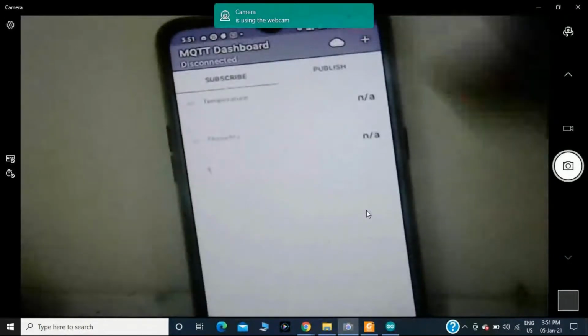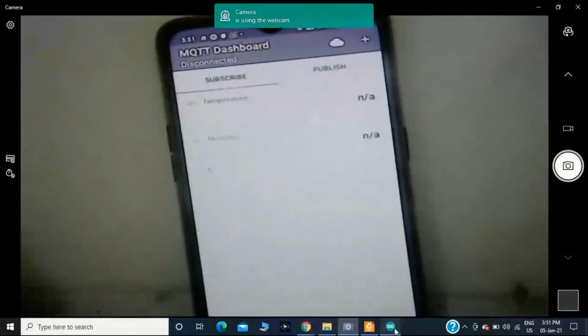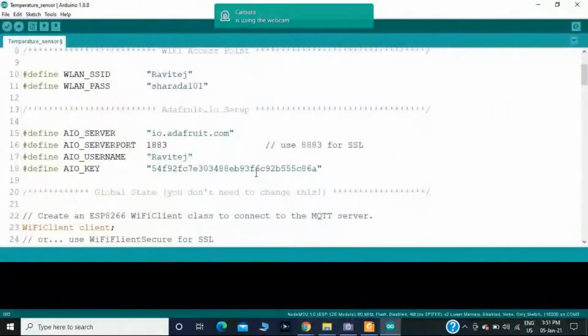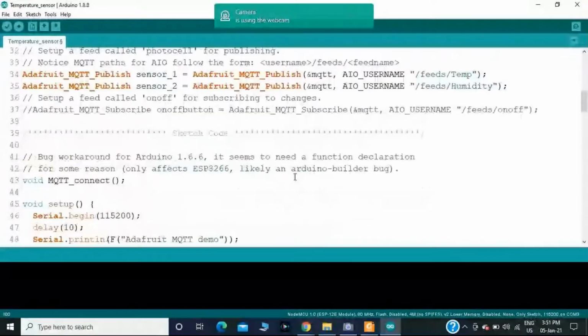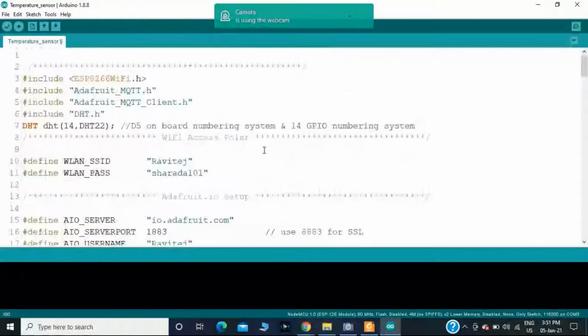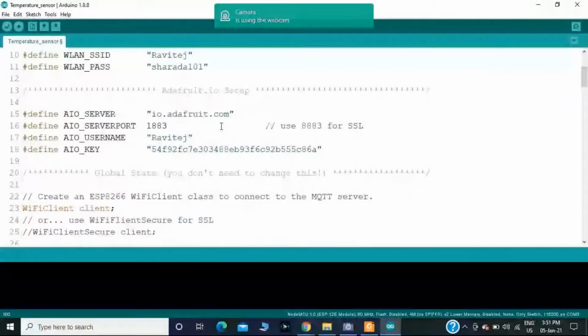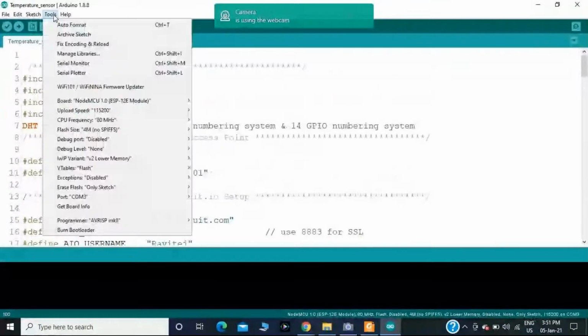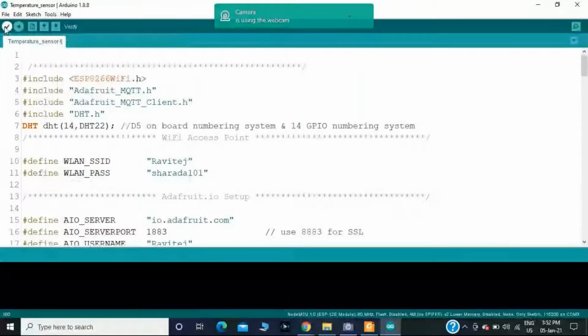Now I'm moving towards the code part. I have already connected the temperature sensor to the NodeMCU. First I will go to the tool. I have selected the NodeMCU, then I have selected the port. Then I am verifying the code by clicking on the tick button.